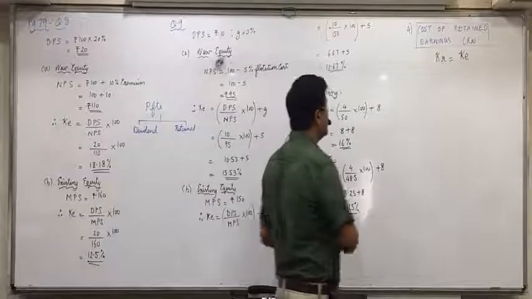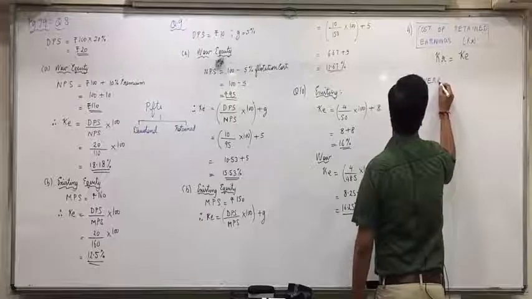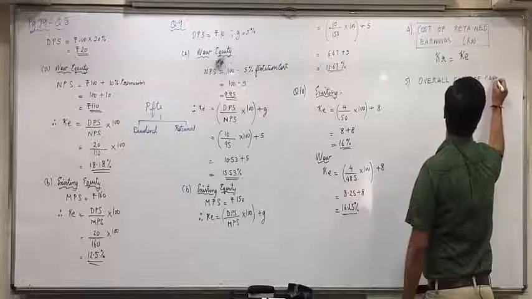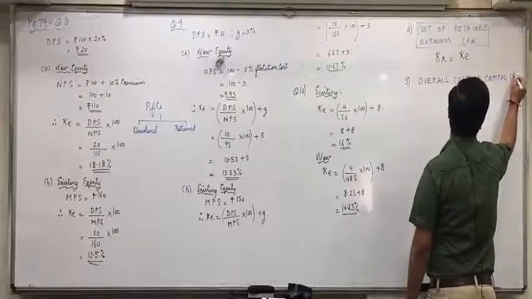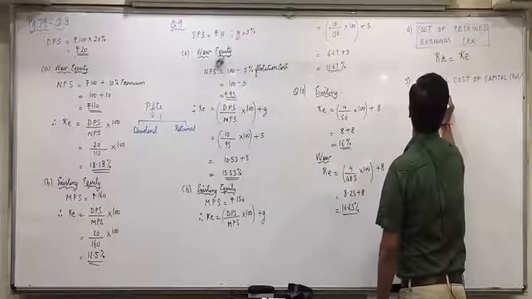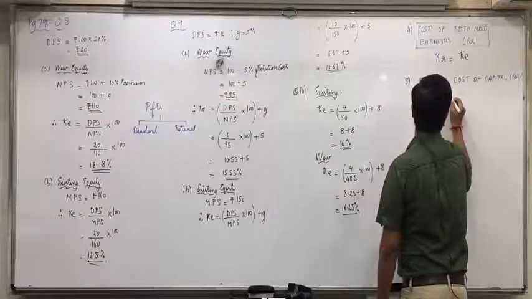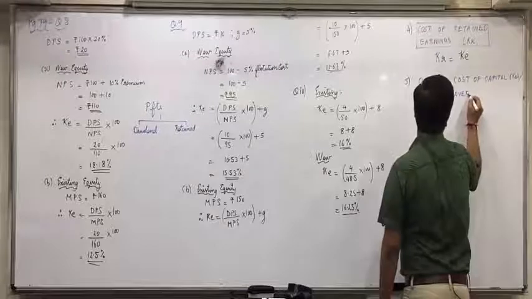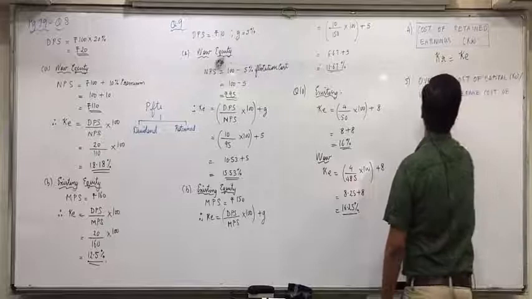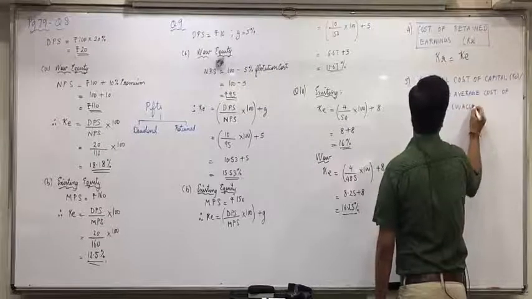And the last topic now. Overall cost of capital, or that is Ko, or you call it weighted average cost of capital. Weighted average cost of capital, that is WACC.